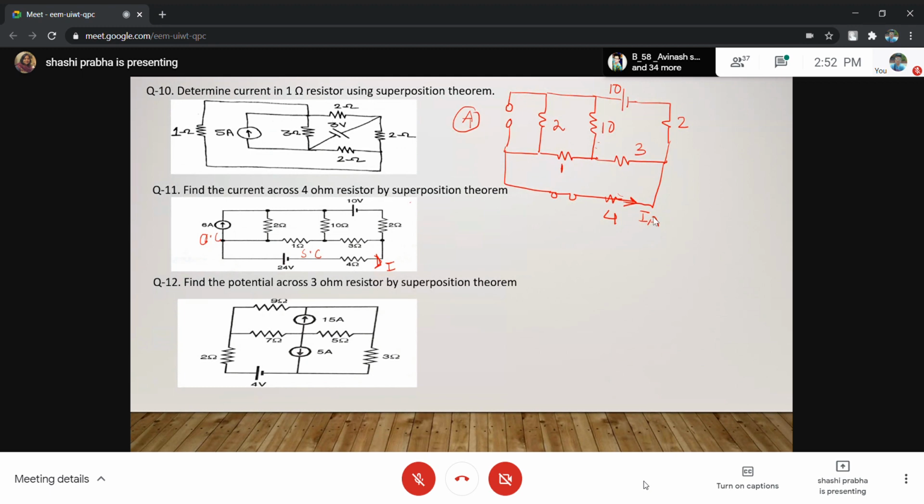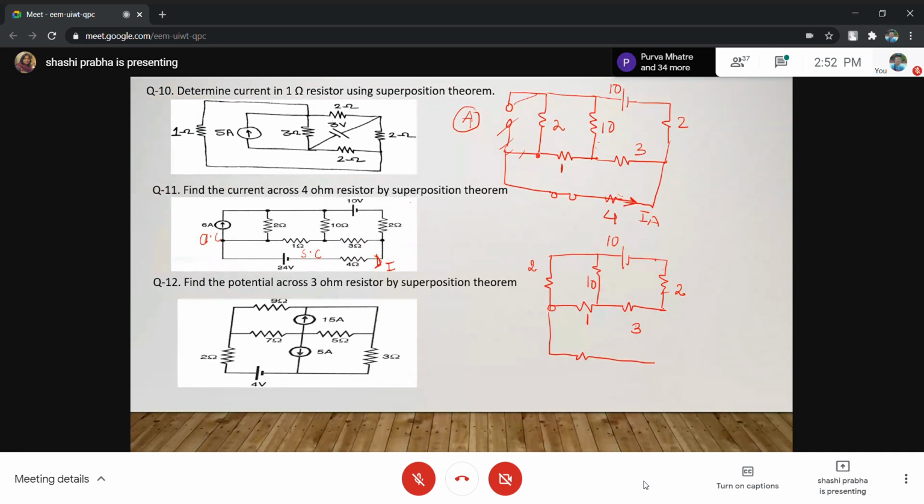So let us redraw this diagram. Please redraw. This branch has no meaning. So this is 1, this is 2. I'll take this as 2. This is 10. This is 10. This is 2. And there is another 4.